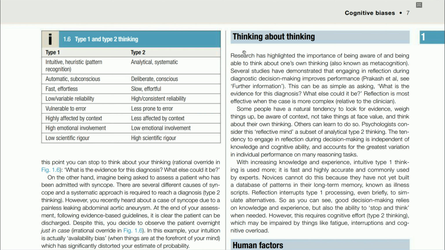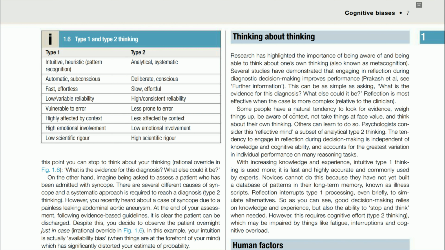Thinking about thinking. Research has highlighted the importance of being aware and being able to think about one's own thinking, also known as metacognition. Several studies have demonstrated that engaging in reflection during diagnostic decision making improves performance. Prakash et al. See further information. This can be as simple as asking, what is the evidence for this diagnosis? What else could it be? Reflection is most effective when the case is more complex relative to the clinician.